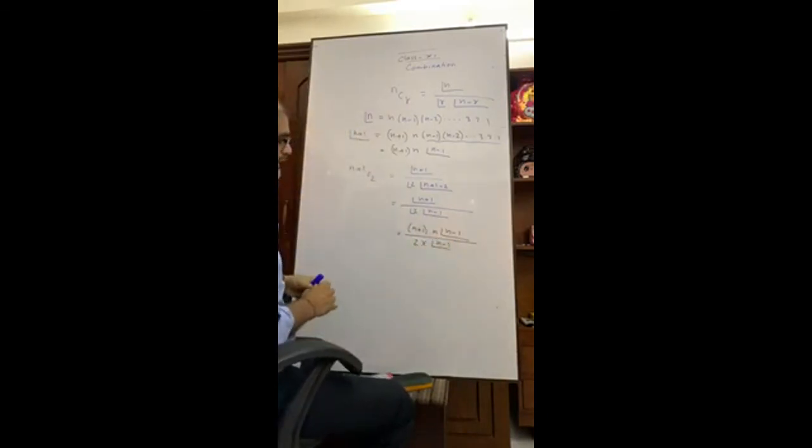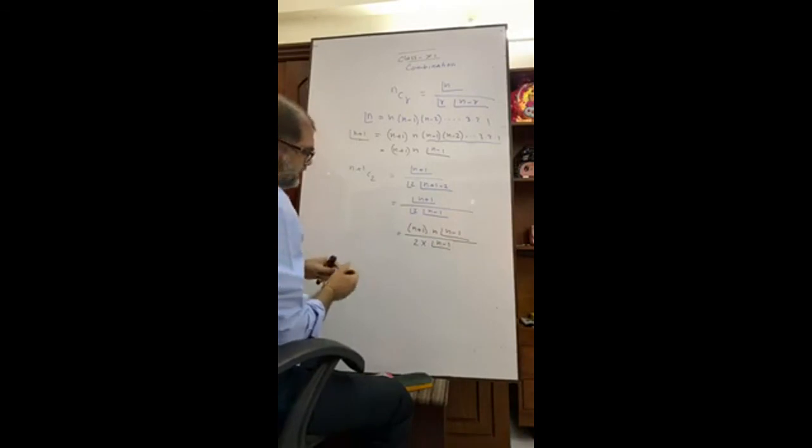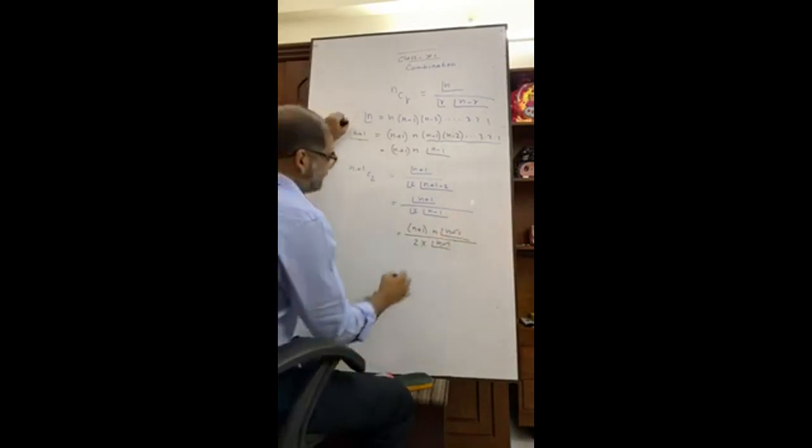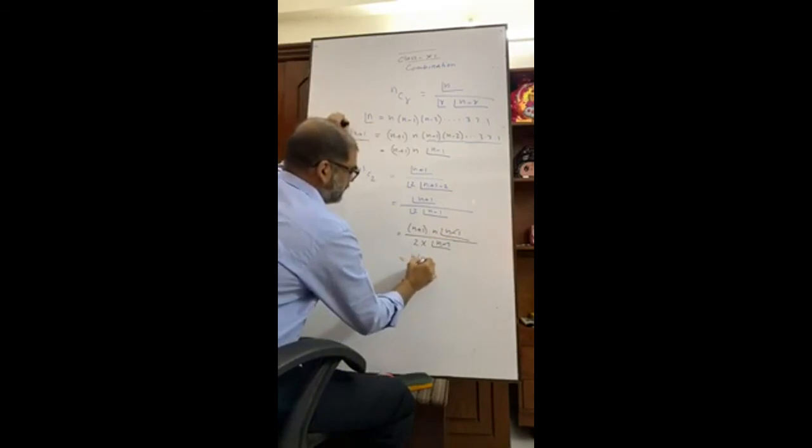So the (n minus 1) factorial is omitted, and we are left with n into (n plus 1) by 2.